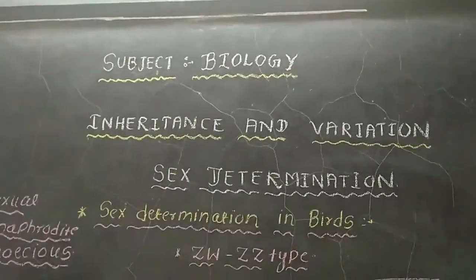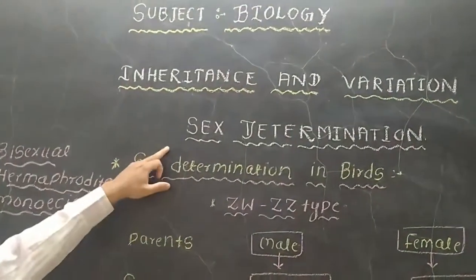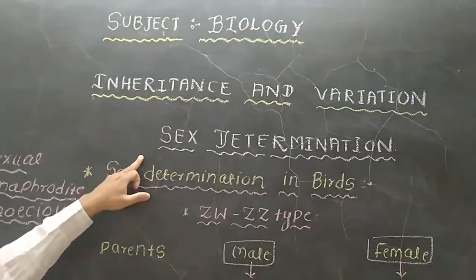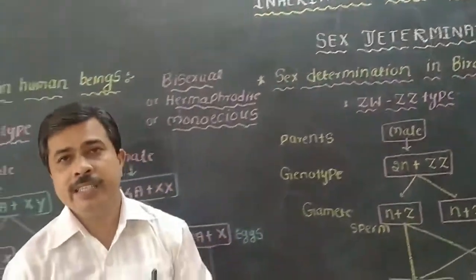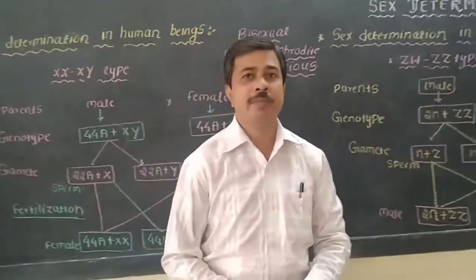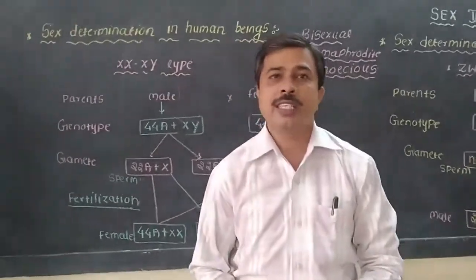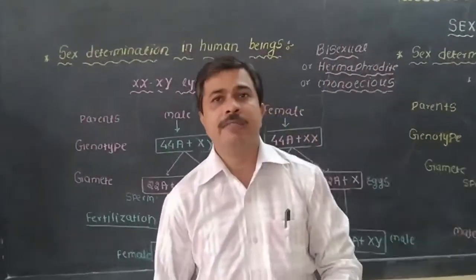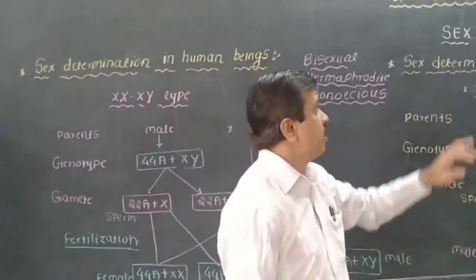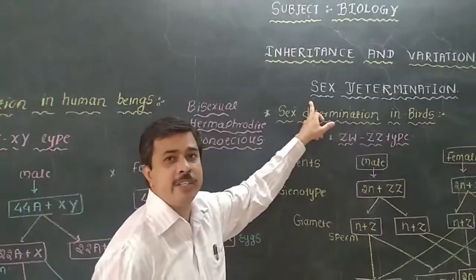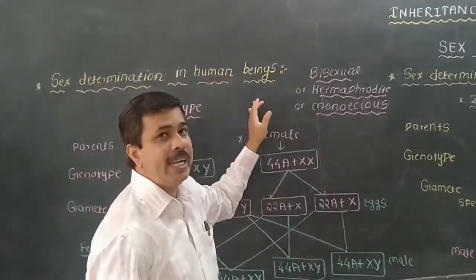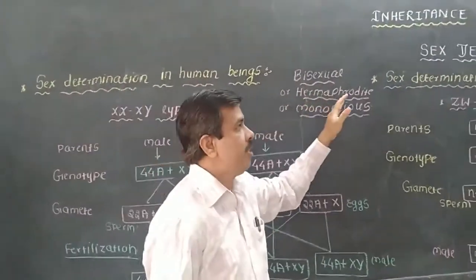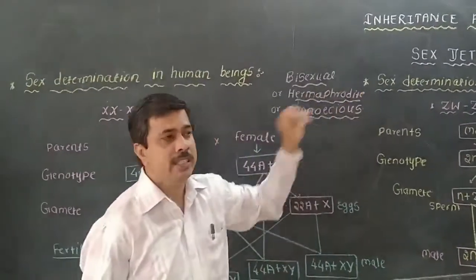Okay, let us see first what is the meaning of sex determination. Sex determination is the process or mechanism by which the sex of an organism is established. This process is known as sex determination. Today we will discuss the different mechanisms of sex determination in different organisms.